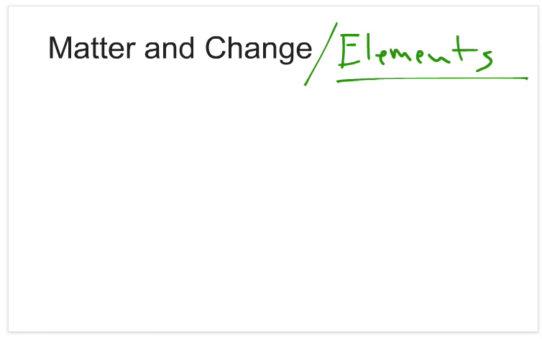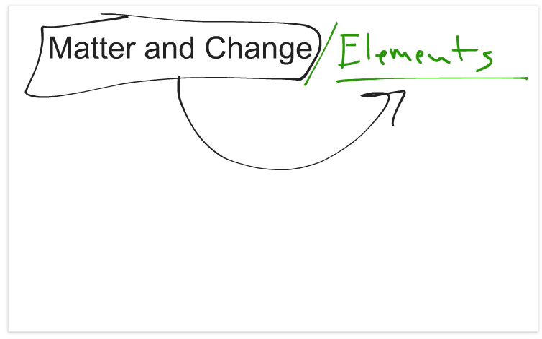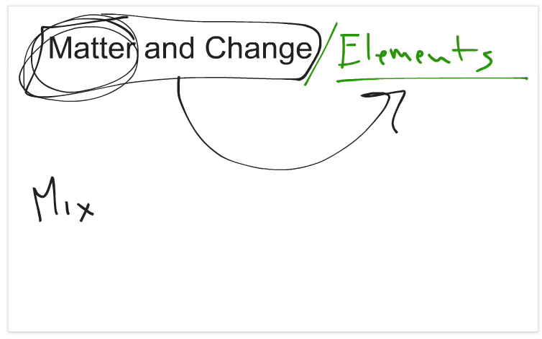Okay, now next little podcast here, we're still talking about matter and change, but what we're going to focus on is what all this matter is made up of. Whether we are talking about pure substances or we're talking about mixtures. Again, if we separate our mixtures, because remember, we can take our mixtures, whether they're homogeneous or heterogeneous, and we can separate them into their pure substances, right?